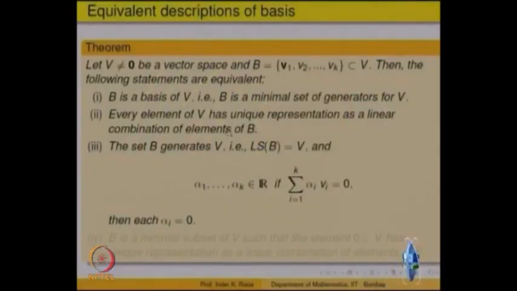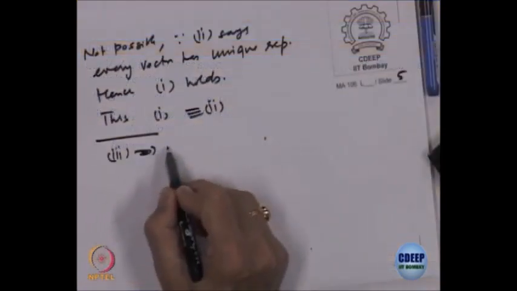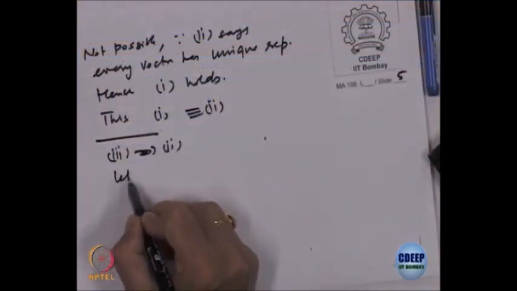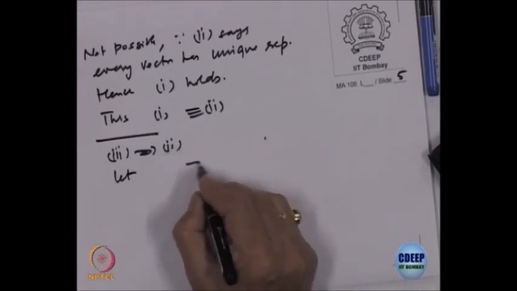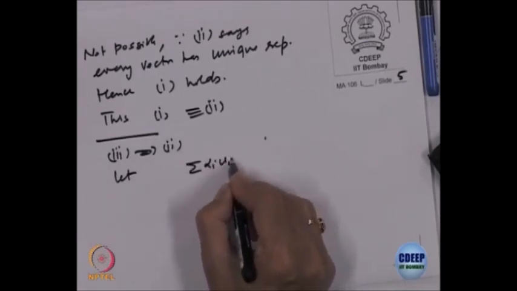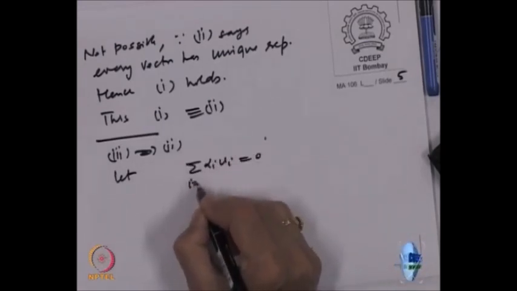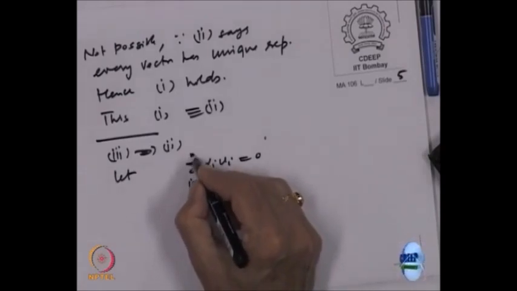So, 2 implies 3. Let us see why 3 implies 2. That is again obvious. So, let us look at 3 implies 2. So, let sigma alpha I V I be equal to 0, I equal to 1 to n.